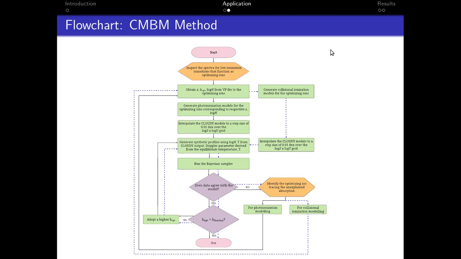Here we show the sequence of steps involved in determining the physical conditions of an absorption system. This is to emphasize that our procedure is very streamlined and capable of modeling both photoionized and collisionally ionized gas. Importantly, the CMBM method does a simultaneous fit to all the observed spectral transitions.